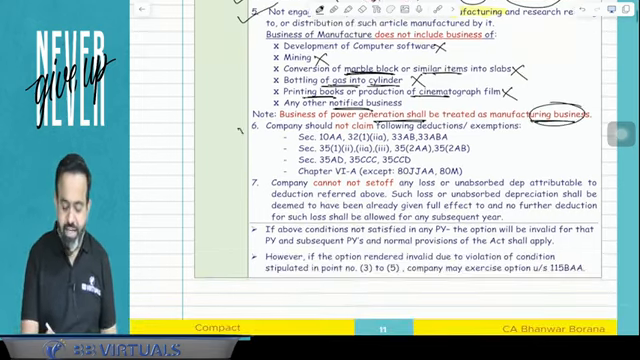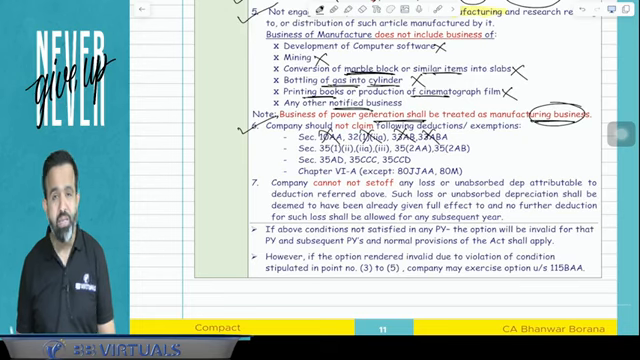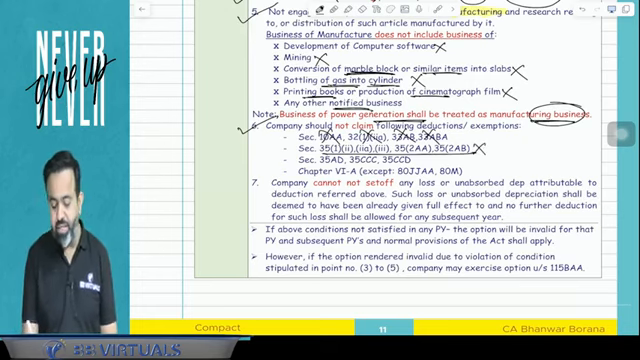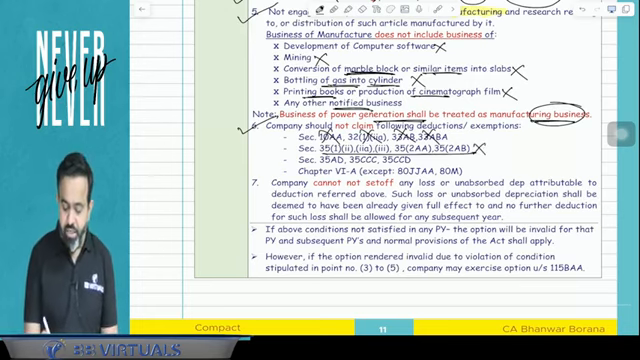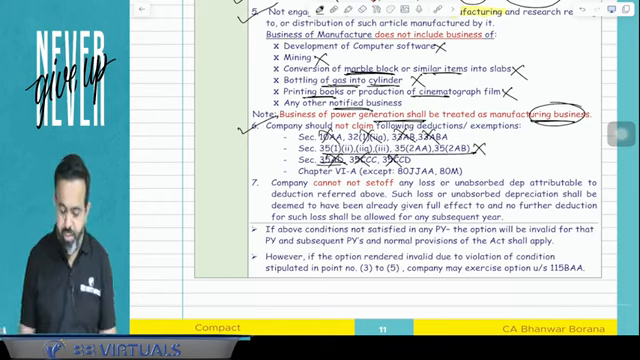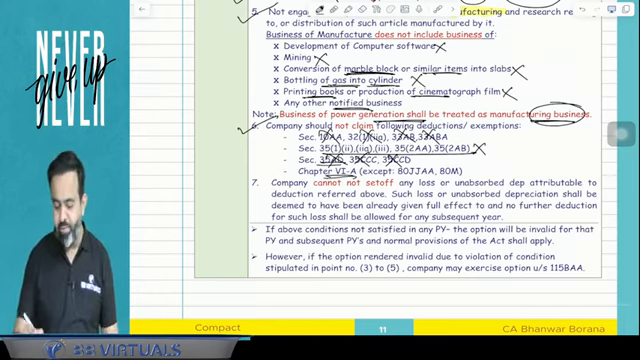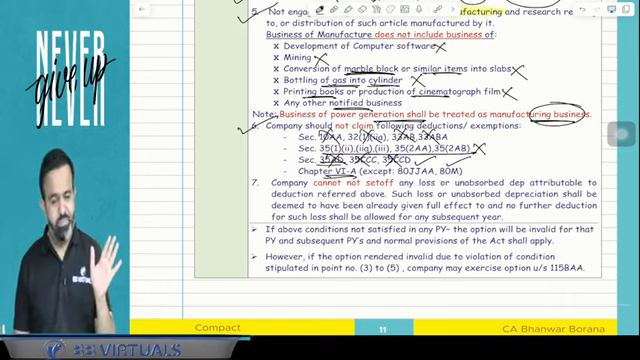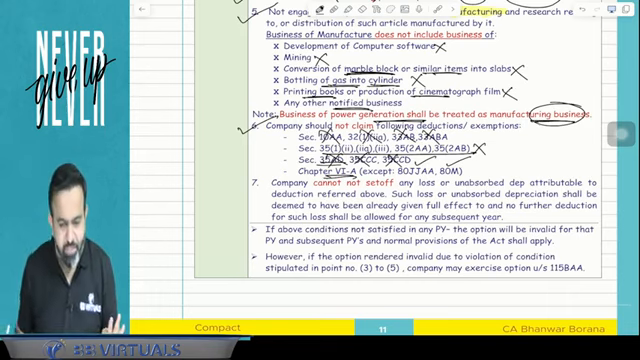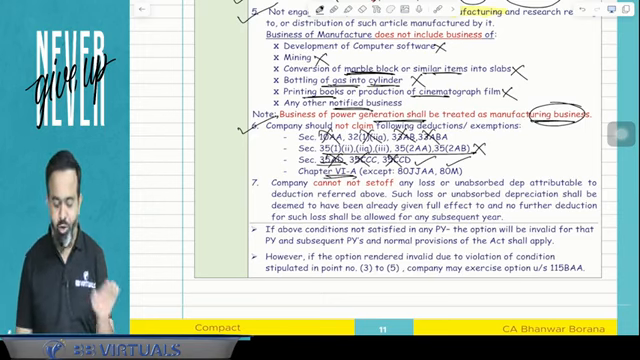Point number 6 says that company cannot claim the 10AA deduction, additional depreciation, 33AB, 33ABA. After that, scientific research related donation deduction is not available. 35AD not available. 35CCC not available. 35CCD is not available. Under chapter 6A, any deduction is not available except two deductions. One is 80JJAA is available and one is 80M is available. Other than that, any deduction under chapter 6A is not available.